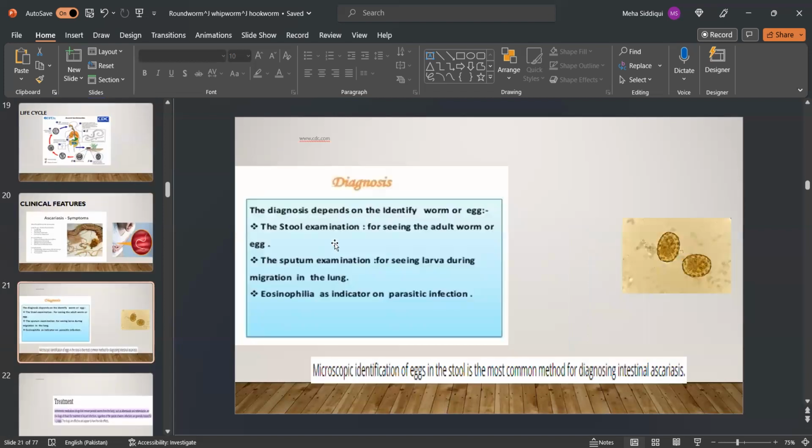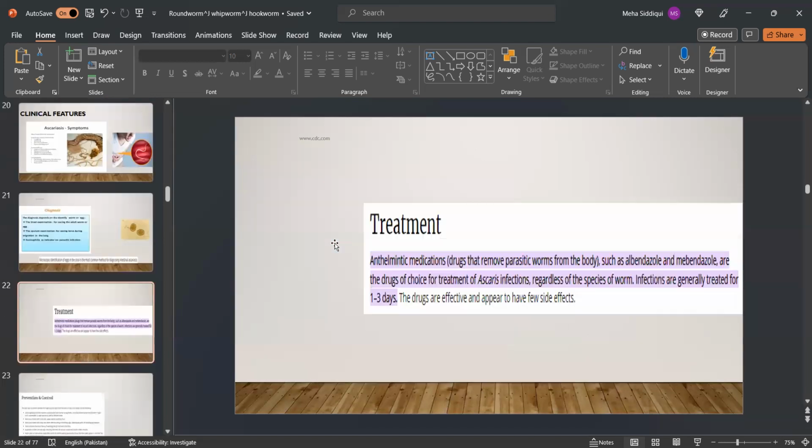Diagnosis depends on identifying the worm or egg. Stool examination is for seeing the adult worm or eggs, and sputum examination is for seeing larvae during migration in the lung, and eosinophilia is an indicator of parasitic infection. However, macroscopic identification of eggs in the stool is the most common method for diagnosing intestinal ascariasis.